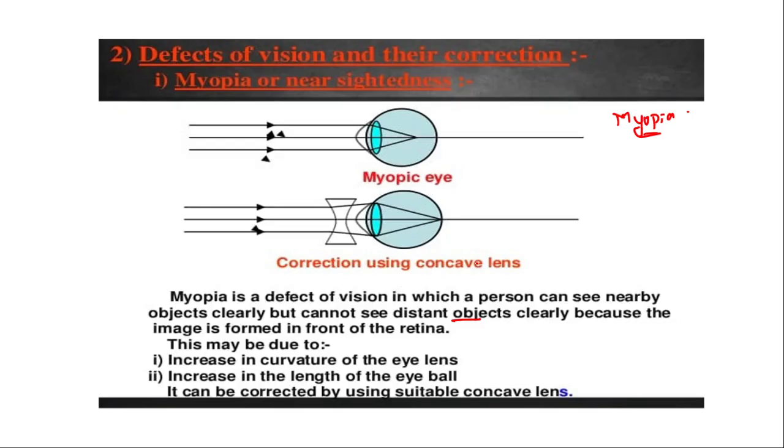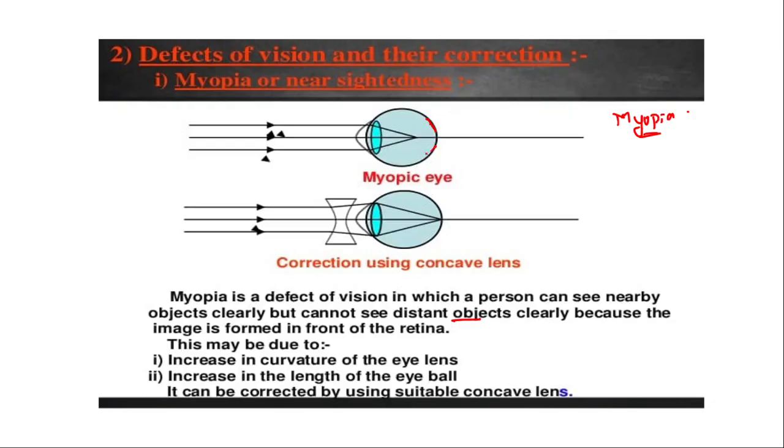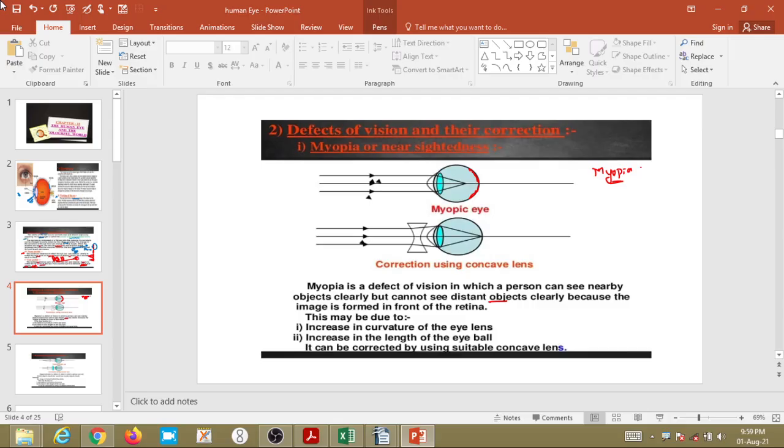So what is the purpose or the function of the retina? On this retina we will get an inverted image of the object. Whatever object is present at a certain distance from the eye, that object will emit light, which passing through this lens will form an inverted image on the retina.